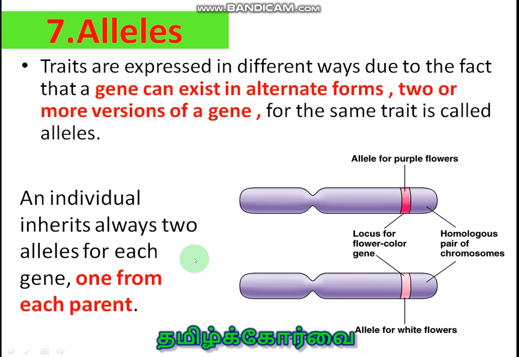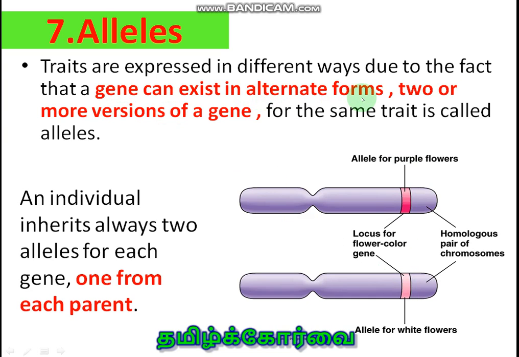Now we are going to discuss one more term, the seventh term. It is allele. Here you see traits are expressed in different ways, due to the fact that a gene can exist in alternate forms. With respect to flower color, one allele is responsible for producing purple color, and another allele is responsible for producing white flower. Purple flower, white flower.